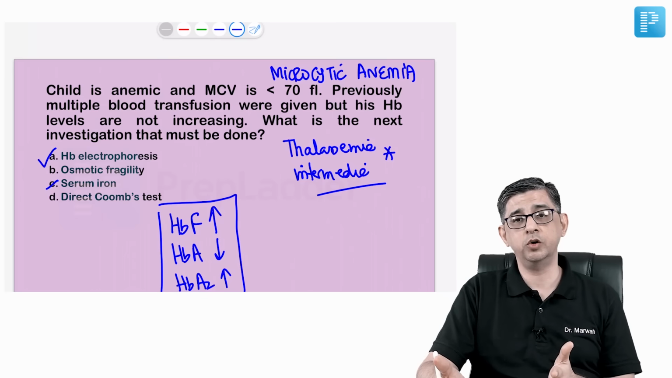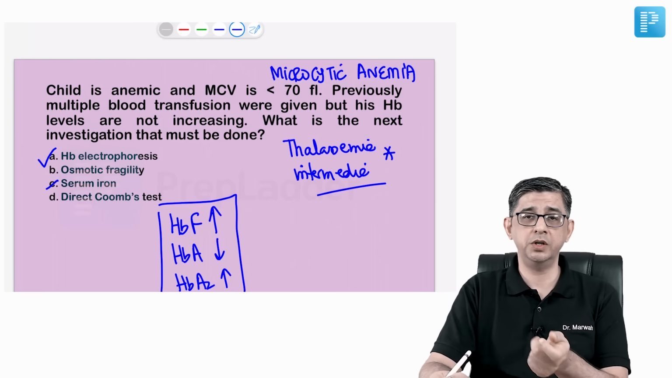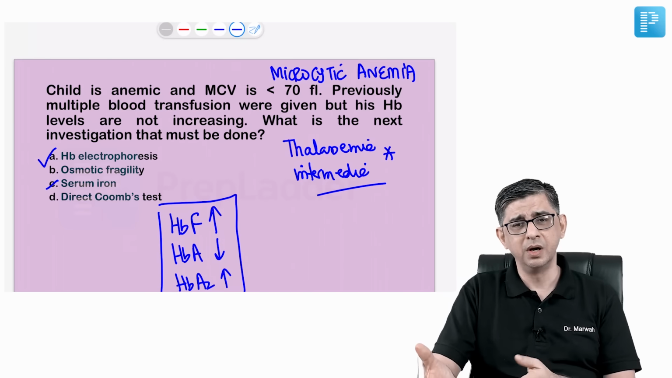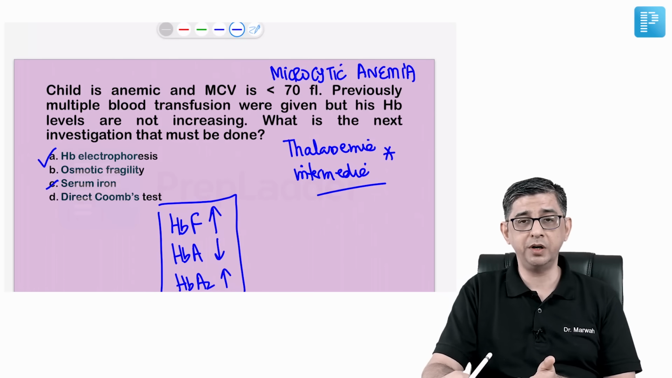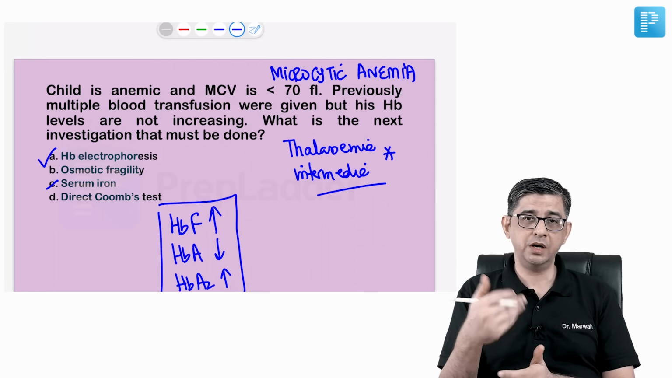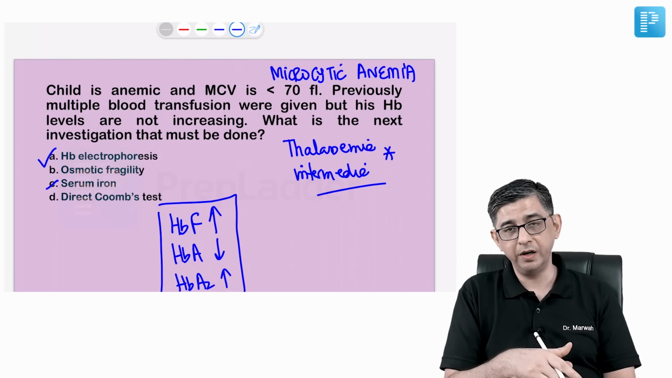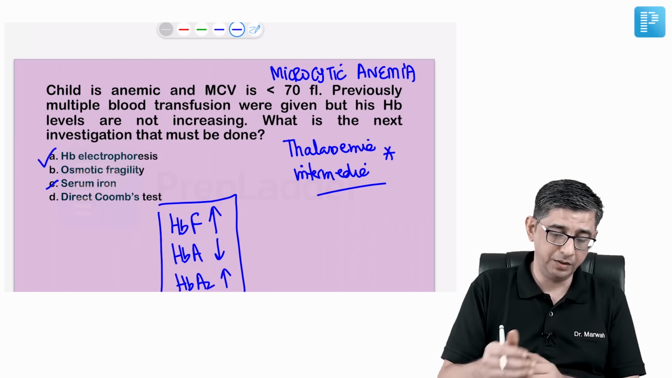One close option was direct Coombs test. Now, if the MCV was, let me say, more than 70, something in the range of 80, 90 or 100 also, I could have thought in terms of autoimmune hemolytic anemia, but considering microcytic anemia, no. The mnemonic for microcytic anemia was SITA, that is sideroblastic, iron deficiency, thalassemia and anemia of chronic disease. So I have to think along those lines only, that this could be a possibility of thalassemia in the patient.